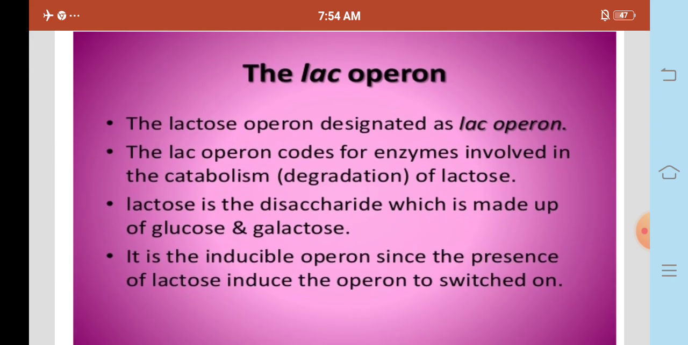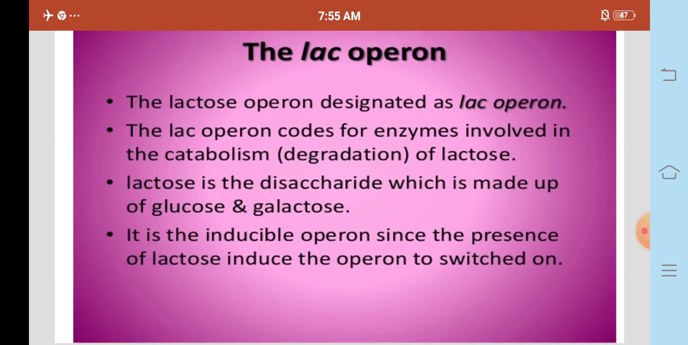The lac operon. The lactose operon is designated as the lac operon. The lac operon codes for enzymes involved in the catabolism, the degradation, of lactose. Lactose is a disaccharide which is made up of glucose and galactose. It is an inducible operon, since the presence of lactose induces the operon to switch on.